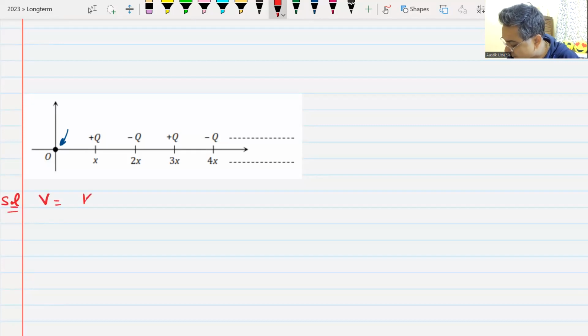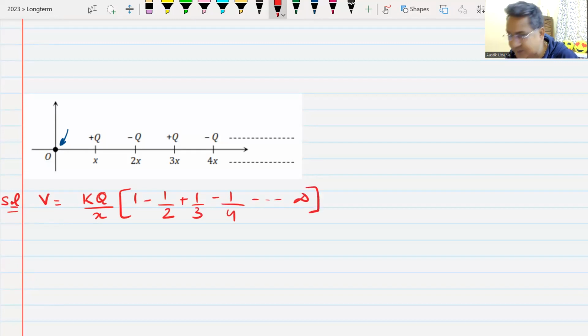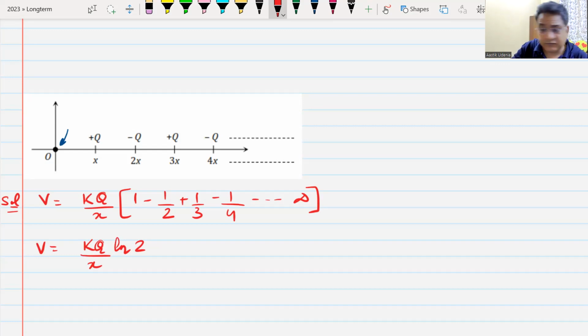The potential will be KQ by X into 1 minus half plus 1 by 3 minus 1 by 4 up till infinity. Do we understand this? This is an infinite series. What is the sum of this infinite series? Natural log of 2. So that is the answer: KQ by X natural log of 2. This is an infinite log series. Do we understand this?